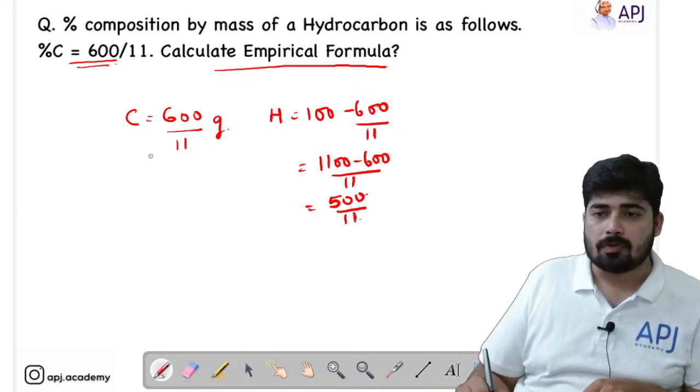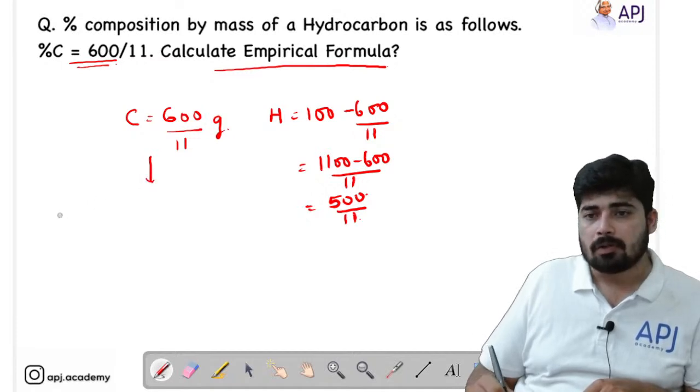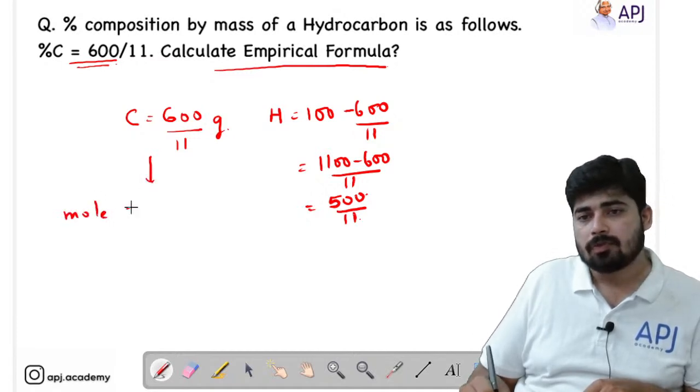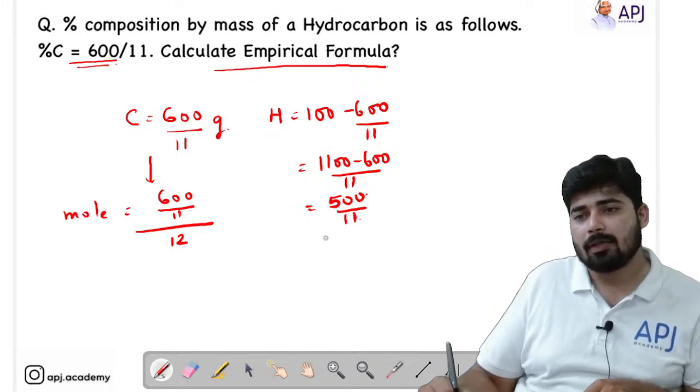Now we will calculate the number of moles. The number of moles for carbon is equal to 600 by 11, the given mass, divided by the molar mass of carbon, 12. Similarly, for hydrogen, 500 by 11 is the given mass and the molar mass is 1.